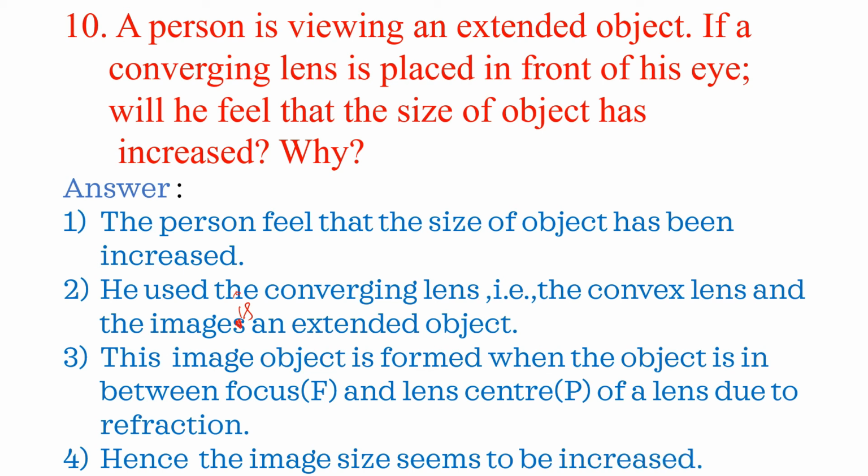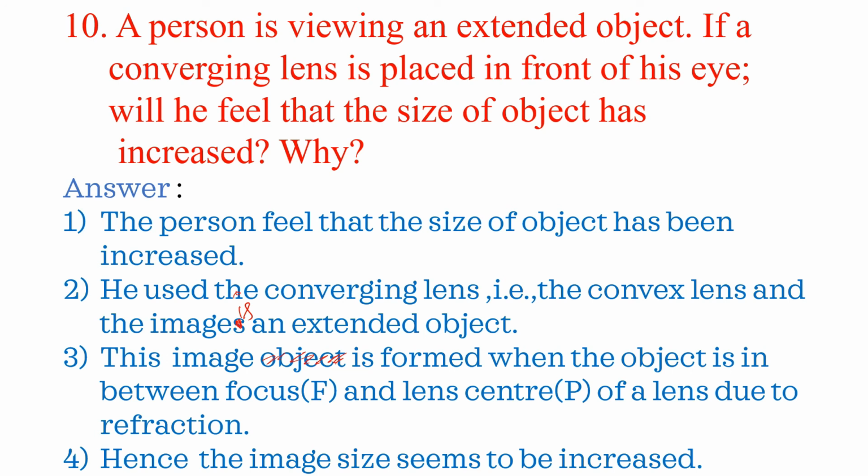This image is formed when the object is in between focus and the optic center P of a lens due to refraction.